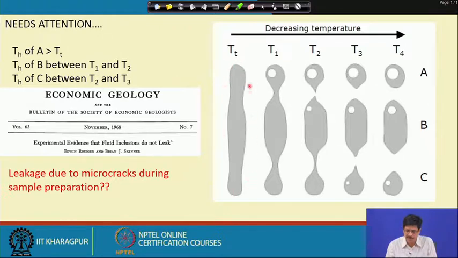That if this temperature of trapping has taken place at a temperature which is definitely higher, and after that if this inclusion is present initially as a liquid plus vapor, if it is a pure aqueous inclusion which is trapped at T T, now at temperature of T1 it has given rise to a vapor, means it is already corresponding to conditions which is on its liquid vapor equilibrium curve, and we know that they must be of pressure which is below 220 bars and temperature which is well below 370.